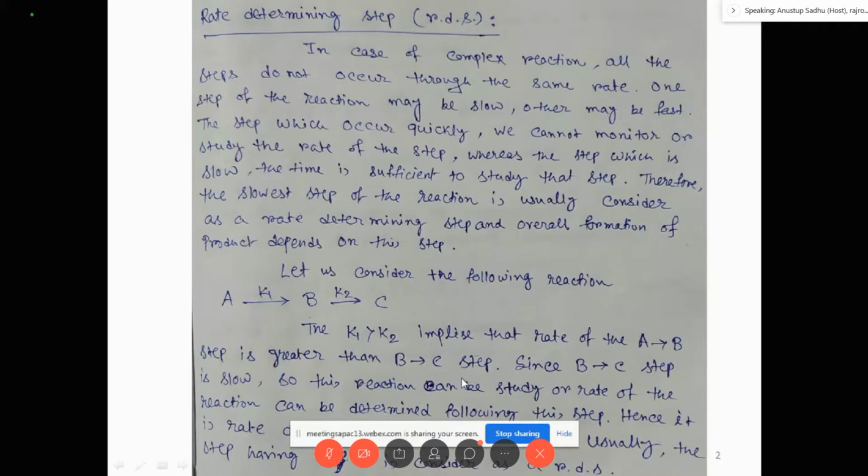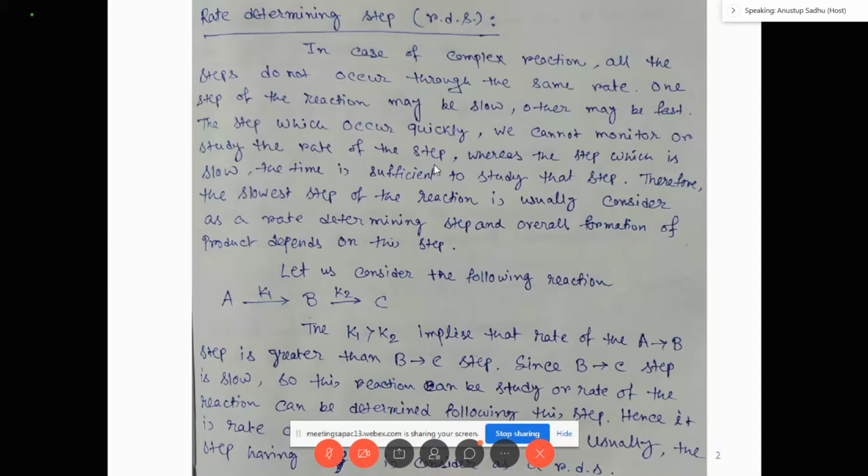So in this case, B to C is the slowest step. The overall rate of the reaction will be determined by this step, B to C, because this step is slow. Why? Because we can easily measure a slow step. For any complex reaction with multiple steps, there are a few steps which are very fast, so you cannot determine those steps very easily. That's why you have to determine the slowest step. So this is the rate determining step.